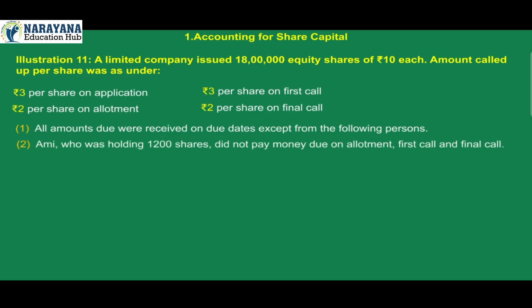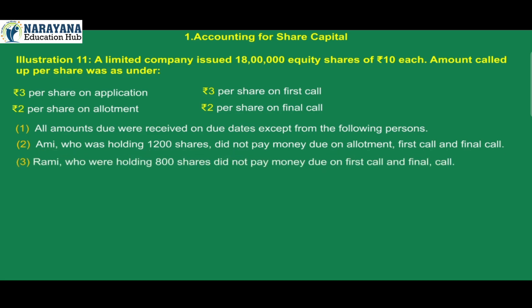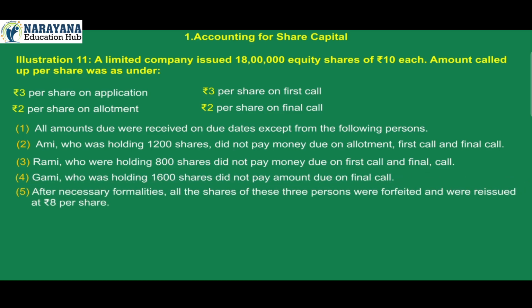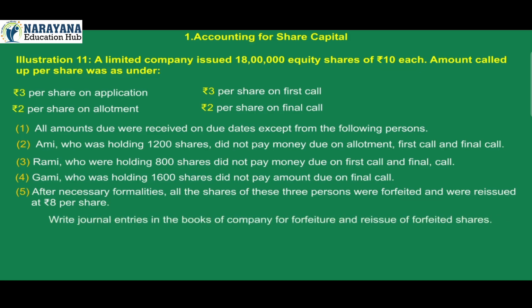Ami, who was holding 1,200 shares, did not pay money due on allotment, first call and final call. Rami, who was holding 800 shares, did not pay money due on first call and final call. Gami, who was holding 1,600 shares, did not pay amount due on final call. After necessary formalities, all the shares of these three persons were forfeited and were reissued at Rs 8 per share. Write journal entries in the books of company for forfeiture and reissue of forfeited shares.